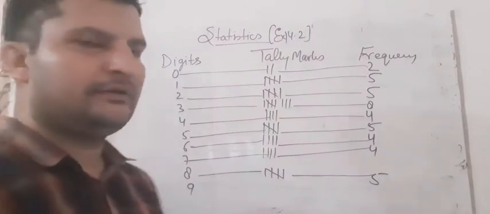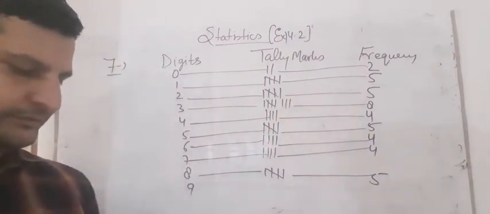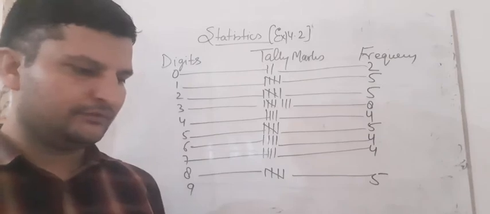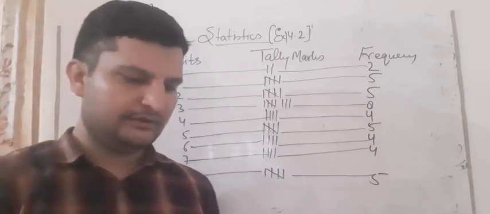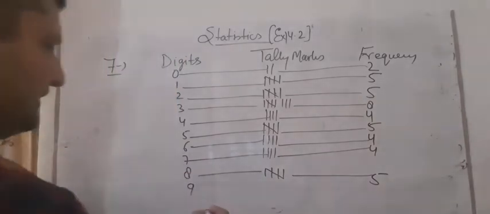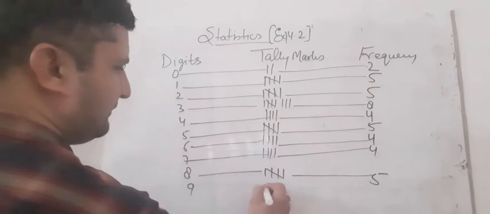The 8 is coming 5 times. So 9. How many 9s are there? 1, 2, 3, 4, 5, 6, 7, 8. 9 is coming 8 times. So I am writing 1, 2, 3, 4, 5, 1, 2, 3, that is 8 times.